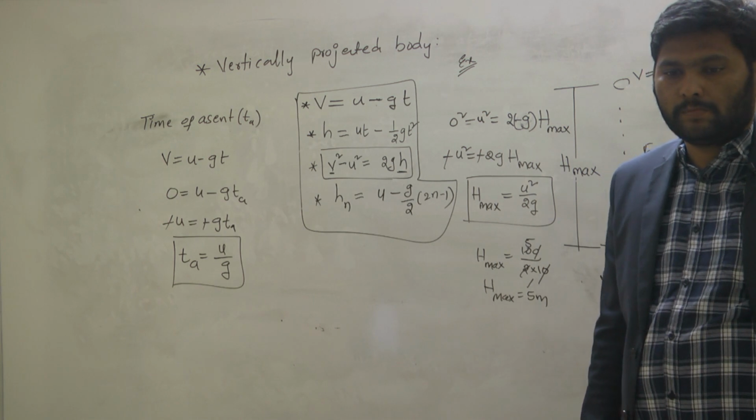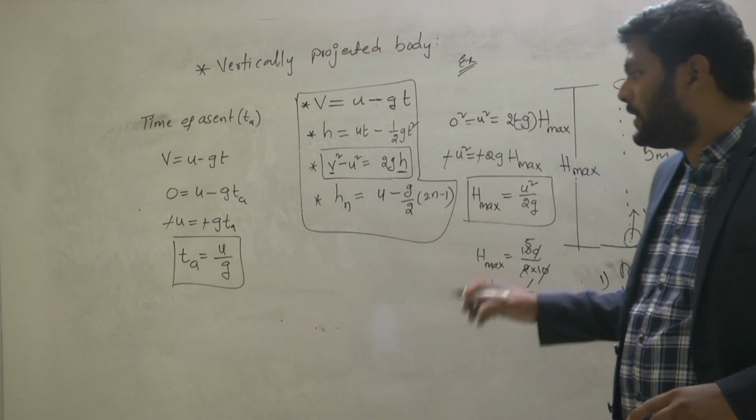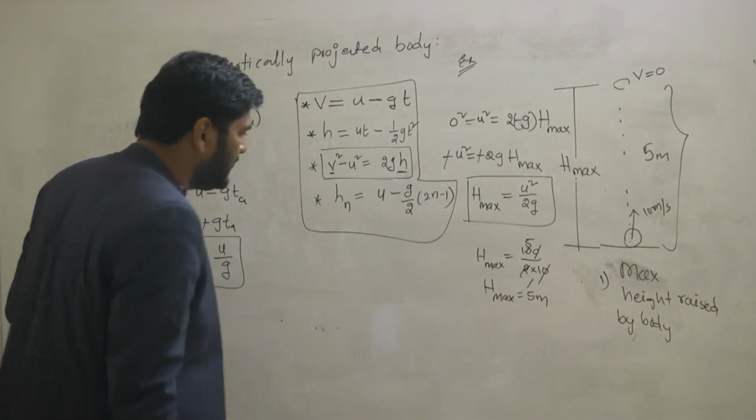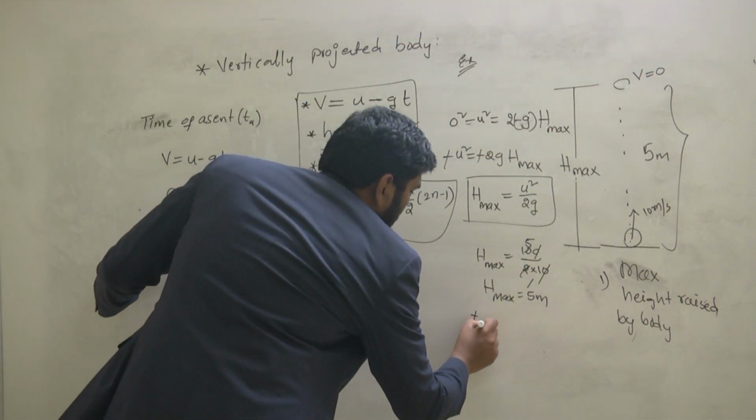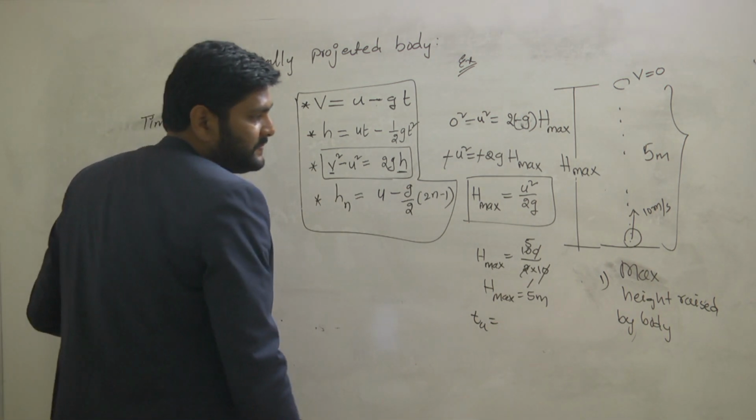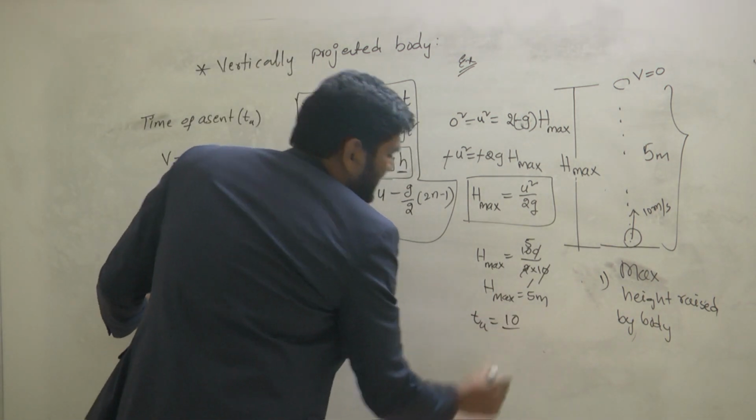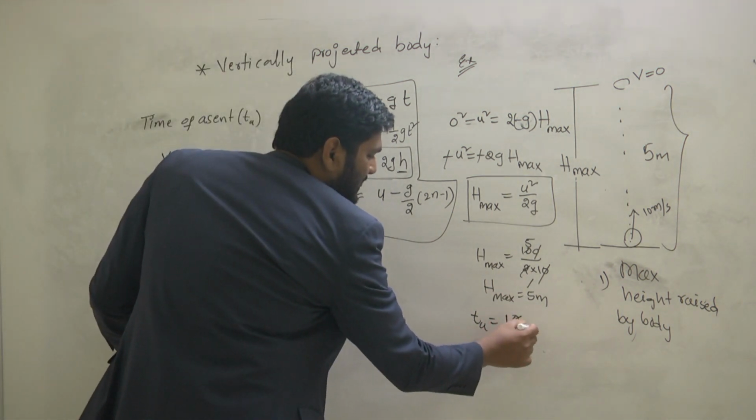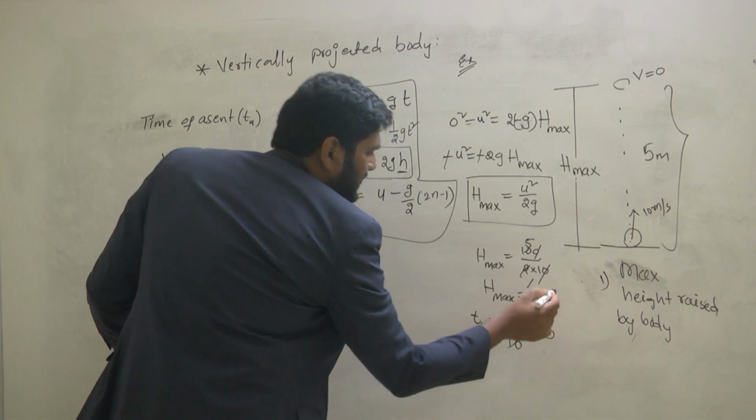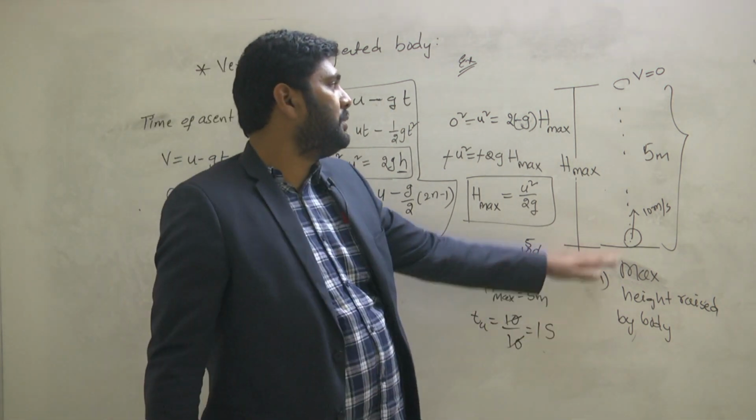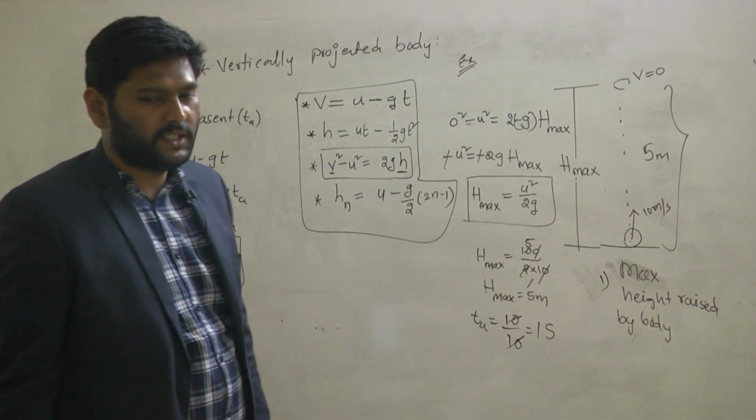One second, sir. Maybe let me calculate. TA is equal to... what is the initial velocity? We are projecting at 10. What is the acceleration due to gravity? 10. 10 by 10, it becomes 1. Since 1 second it will take to reach the maximum height, isn't it?